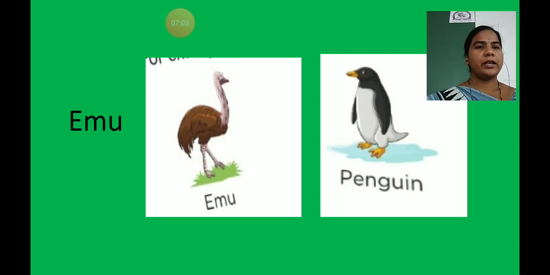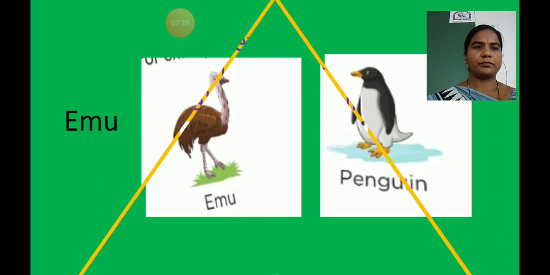Next one, penguin. This is also a bird. Penguin is also a bird. It cannot fly, because of its heaviness. It can only walk and it can only run. Getting it, children? So shall we move forward?